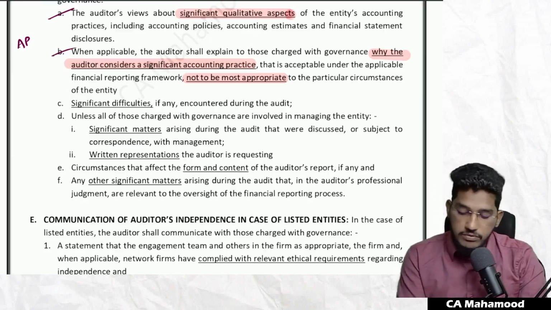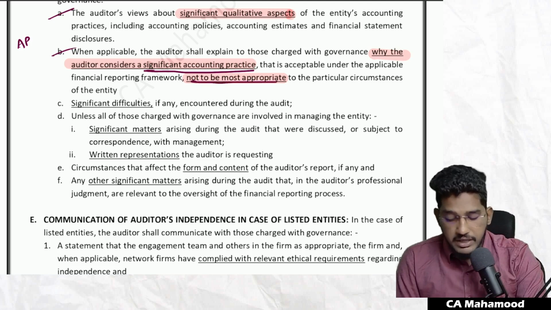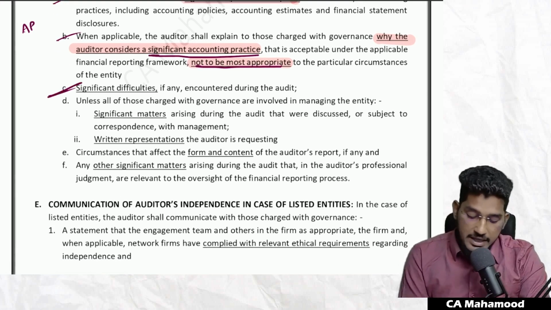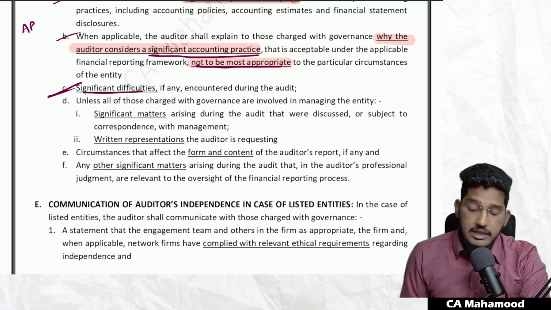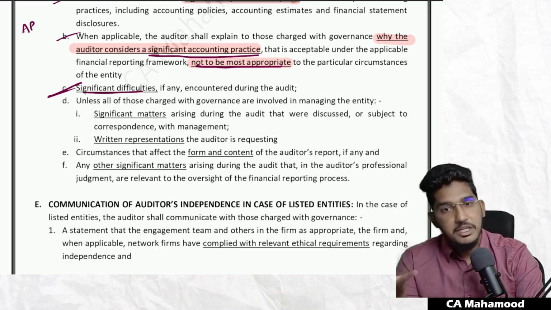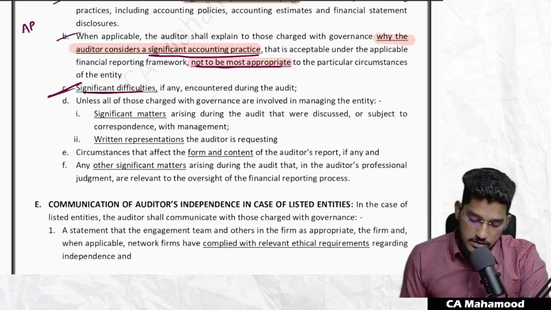So like this, if you find any, when applicable, the auditor shall explain to those charged with governance why the auditor considers a significant accounting practice that is acceptable under the applicable financial reporting framework need not be most appropriate to the practical circumstances. Similarly, if you find any significant difficulties encountered during the audit, while conducting the audit, if you face any difficulty, like in a certain area management did not cooperate, even those things you can communicate with those charged with governance.